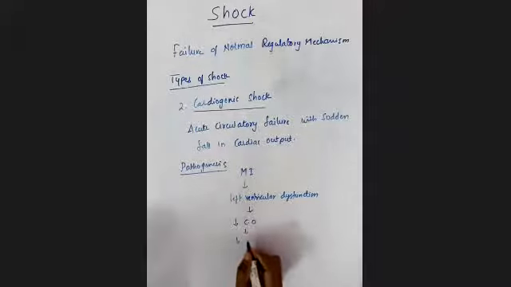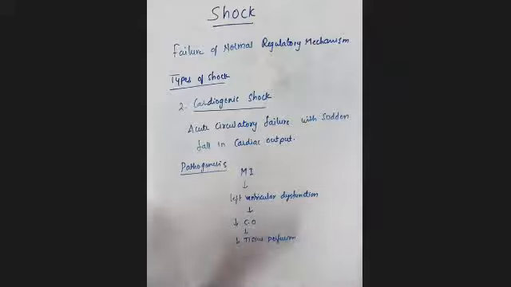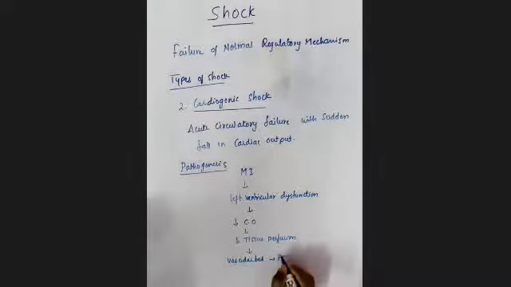which leads to decreased tissue perfusion. Because of this decreased perfusion, fluid moves from the vascular bed, the blood capillaries, into the pulmonary interstitial fluid.